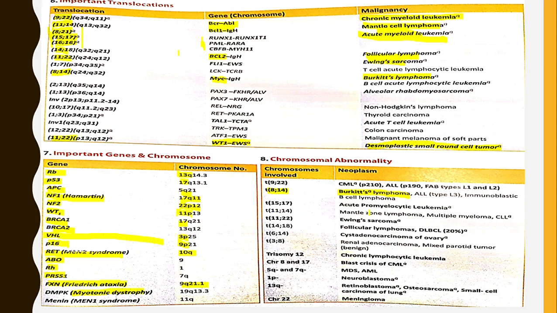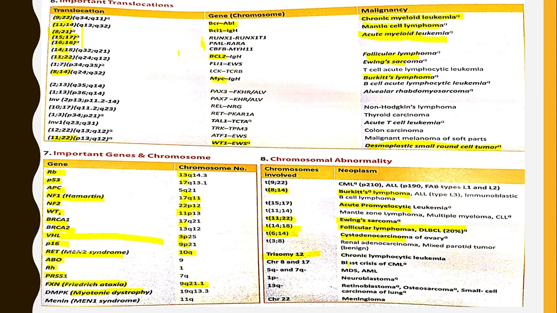Translocation 15;17 is seen in acute myelocytic leukemia. This is very important. Translocation 11;14 is seen in mantle zone lymphoma, multiple myeloma and CLL. Translocation 11;22 is a very important MCQ, seen in Ewing sarcoma. Translocation 14;18 is seen in follicular lymphomas and DLBCL. Translocation 6;14 is seen in cystadenocarcinoma of the ovary.